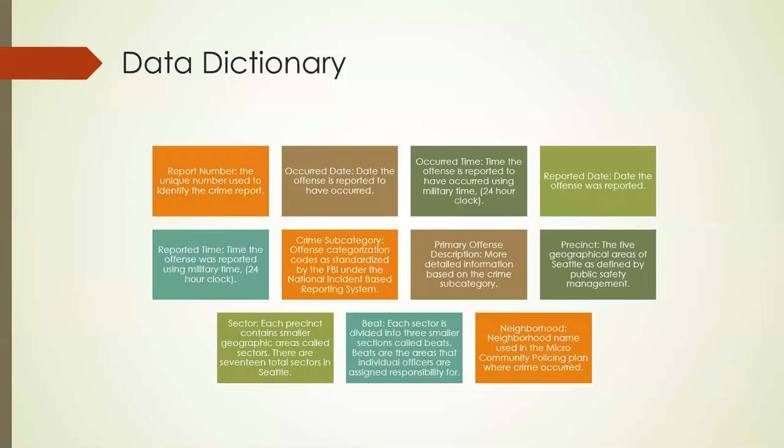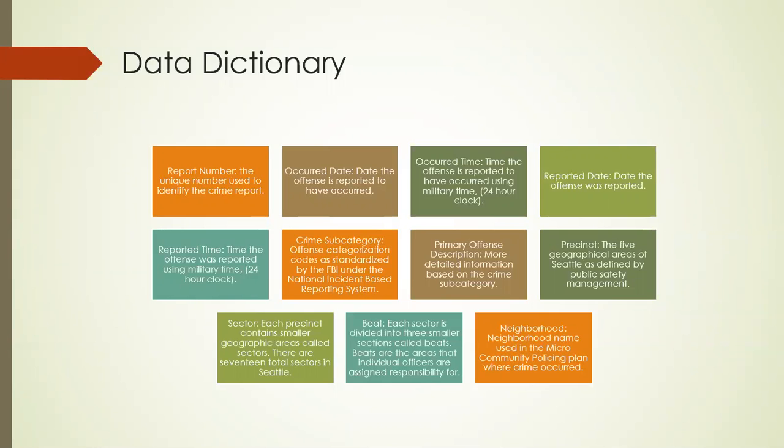Here's the data dictionary. I won't read the entire thing for you, but I want to point out the few areas I focused on. So the crime subcategory, this is an offense categorization categorized by the FBI. The reason this was important to the analysis is because it made sure that any descriptions officers were giving in this category were based off of a preconceived list and definition, meaning that if an officer said assault, everyone knows what that means, and when I report my findings later, assault rates are higher in this section. We're not wondering what assault is. It's already defined for us.